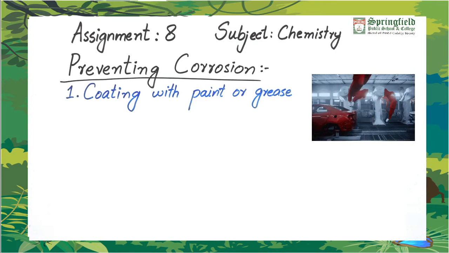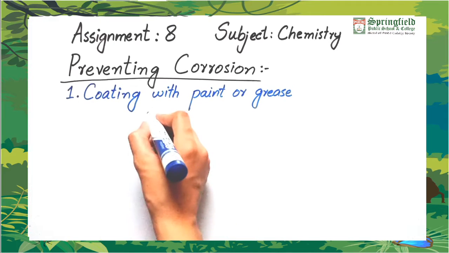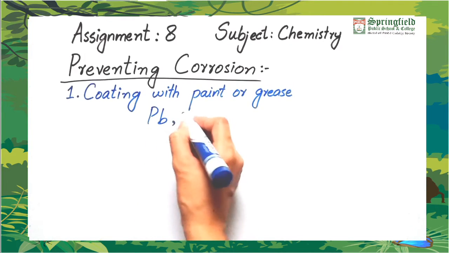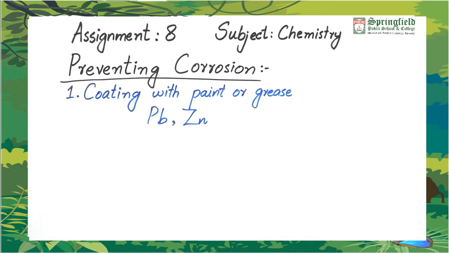So which things do we protect by using this method? Large objects such as bridges and motor vehicles are protected by paint. You also use grease in those parts of machinery which rub against each other, or which get friction over each other. The paints which are commonly used contain lead and zinc metals in them. These are less reactive metals, so they are used in prevention of other metals.